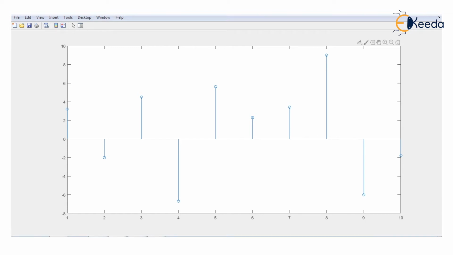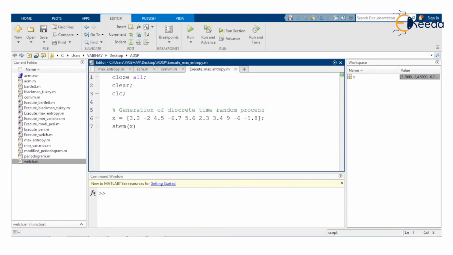So this is the first sample having the amplitude 3.2, second sample -2, third sample 4.5, fourth sample -6.7, fifth sample 5.6, sixth sample 2.3, seventh 3.4, eighth we have 9 amplitude, the ninth amplitude is -6, and the 10th one here we have -1.8.